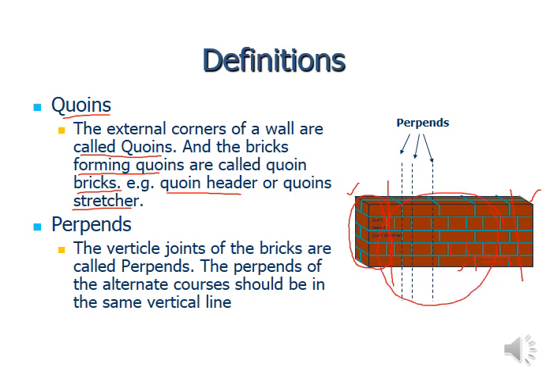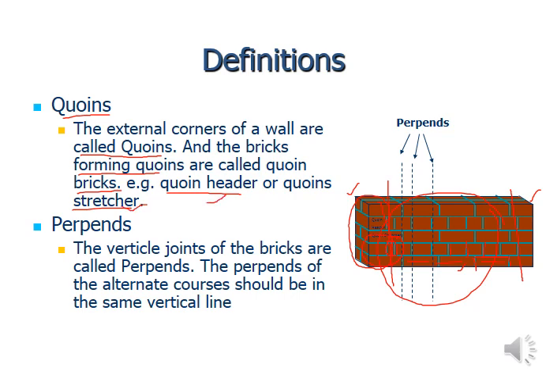Okay, so it's along the length. But when we are in the second course, then along the header, along the width, if we are going to lay our brick, there will be a certain space left that is not going to be accommodated with the header, with the width dimension. So what you have to do is place a certain odd dimensional brick inside to cover that particular space. And that particular brick, or the part of the brick, is going to be called a quoin header or quoin stretcher.